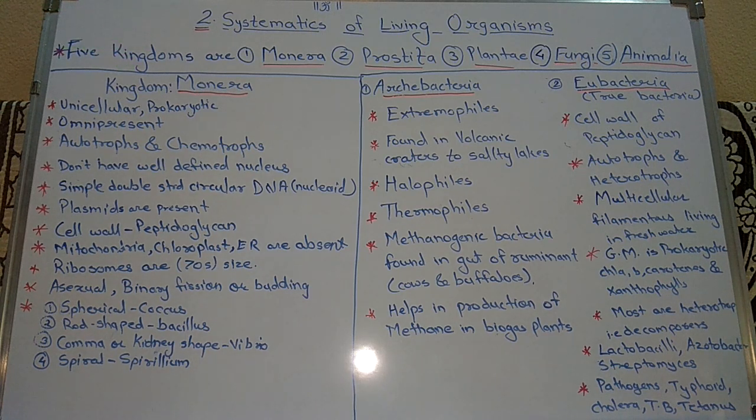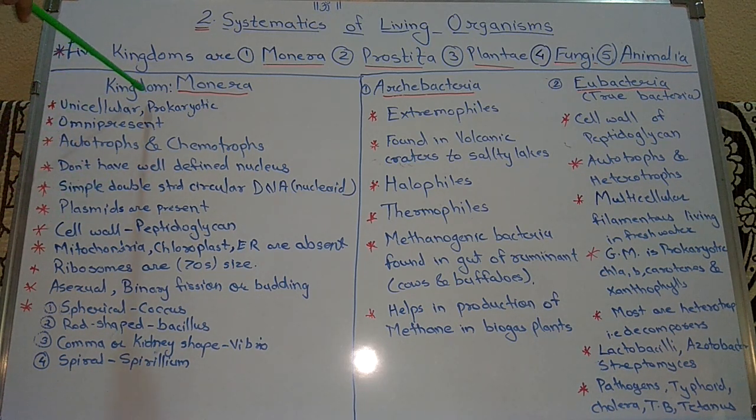The five kingdoms are Monera, Protista, Plantae, Fungi, and Animalia. Now we have to study these five kingdoms in detail.